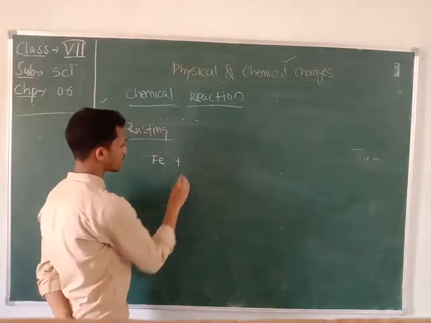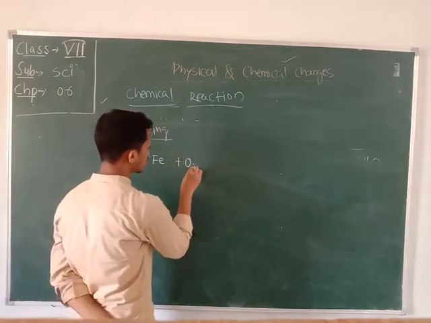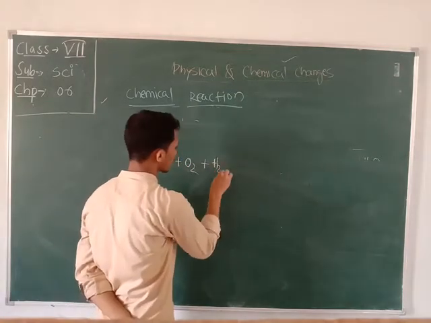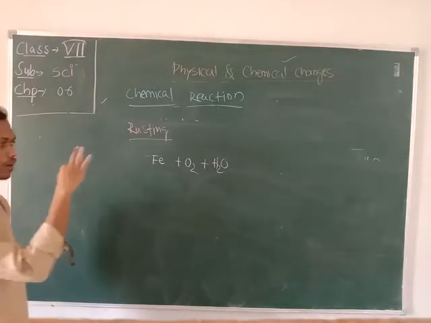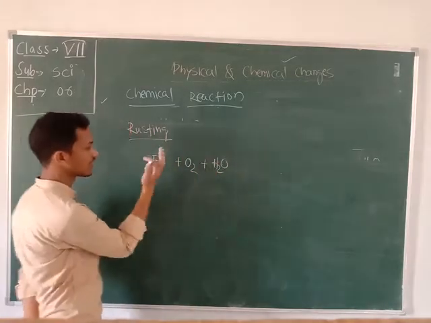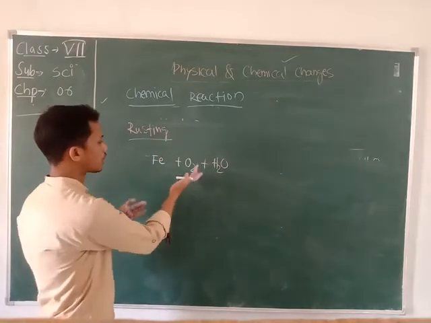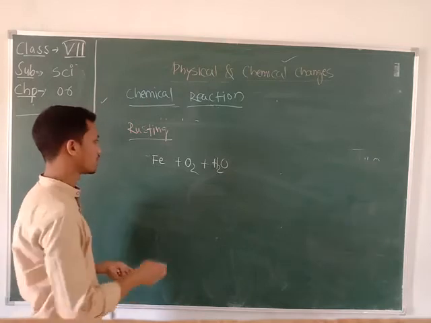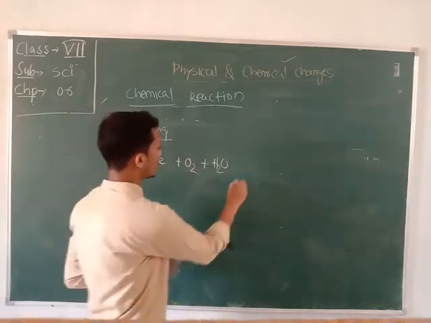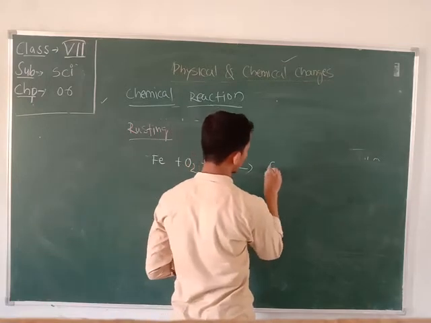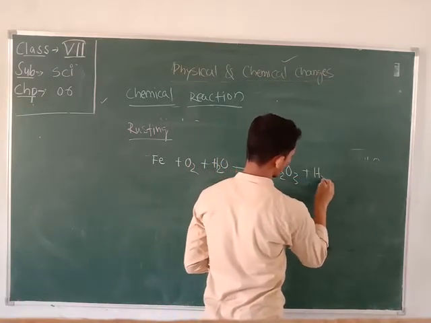So whenever iron comes into contact with oxygen and also with water, not only water but also vapor, that is the combination of both oxygen and water, it forms an iron oxide, that is Fe2O3, plus some water.